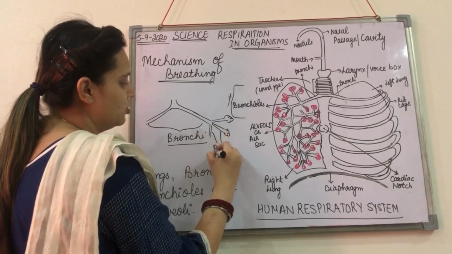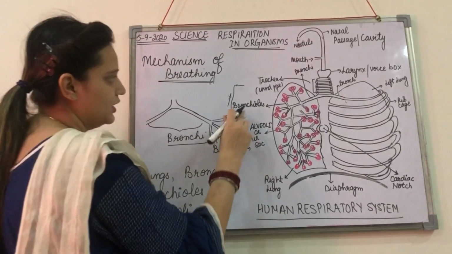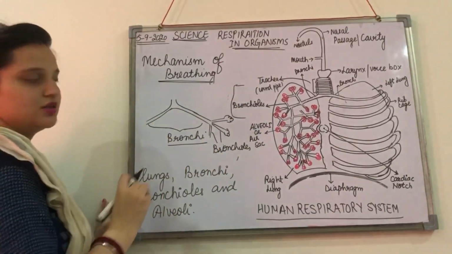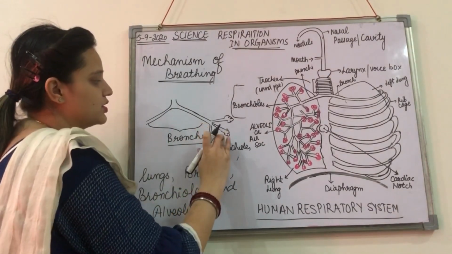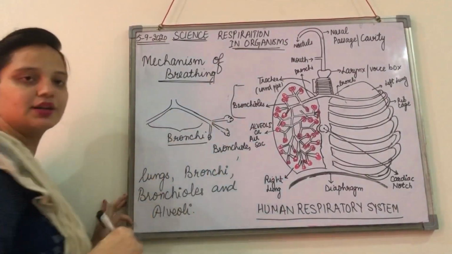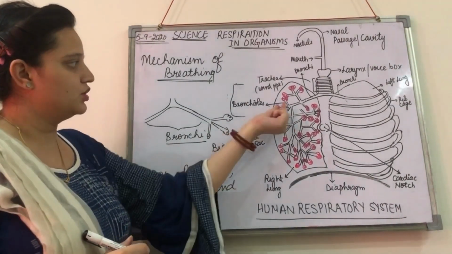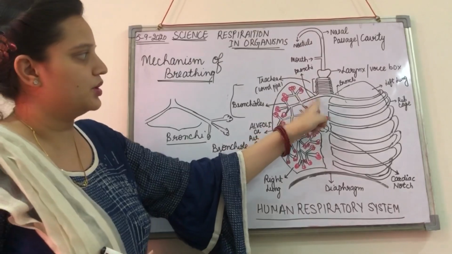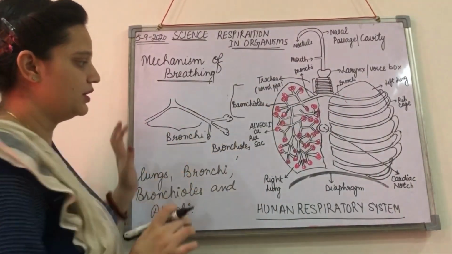These tubes we call bronchioles, that I have mentioned here. So the bronchi separate into thinner tubes that we call bronchioles. These are the bronchioles, these are the bronchi, and the bronchi further divide into bronchioles.